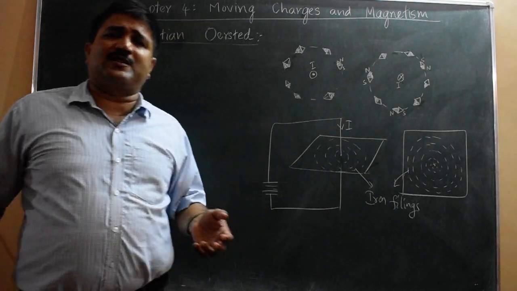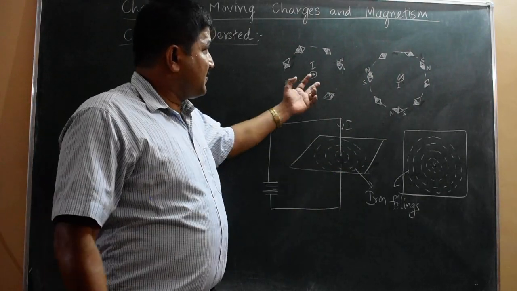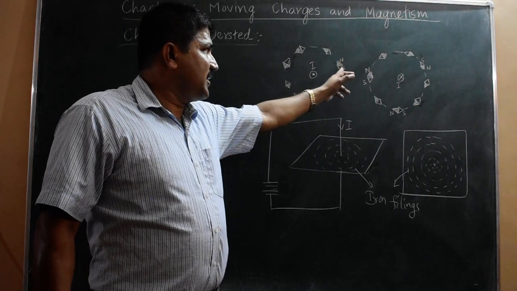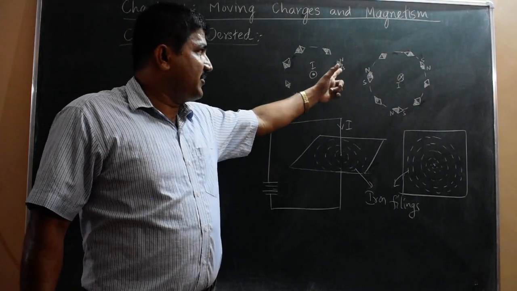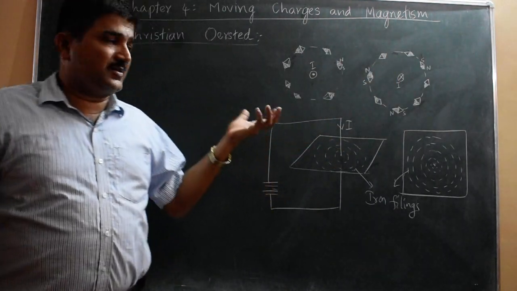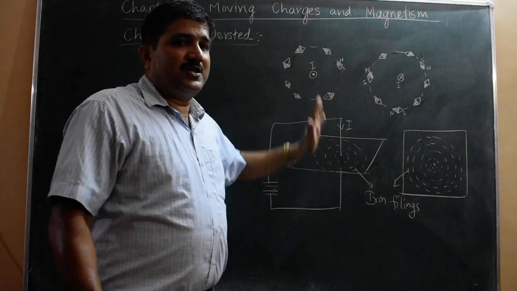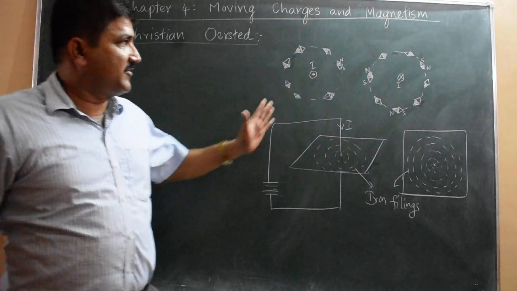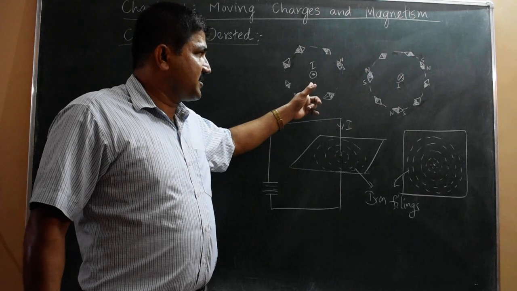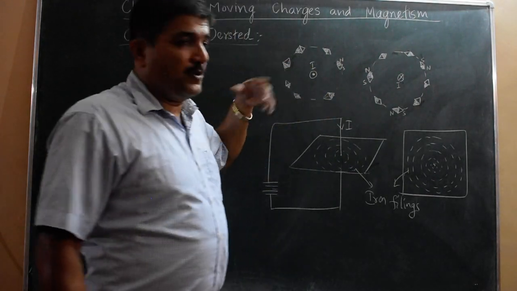Because the magnetic field of the earth, even though it is weaker, is spread all over the earth, whereas when the needle is very near to the conductor, that field will affect the needle. When it is far away, the field due to this current is negligible. So that is the idea. When the needle is brought near the conductor, it shows more deflection. When the needle is far away, it shows less deflection due to this current carrying conductor. And also when the current direction is reversed, the direction of the needle is also reversed.